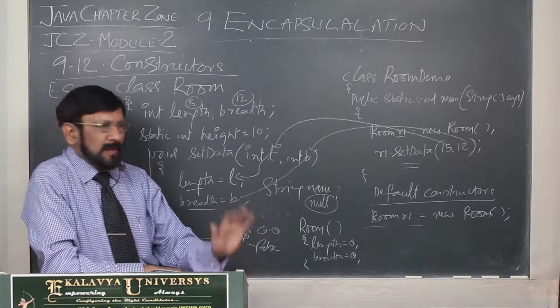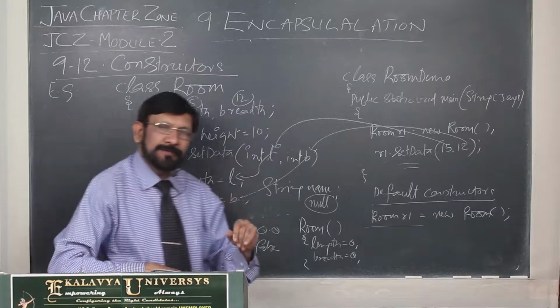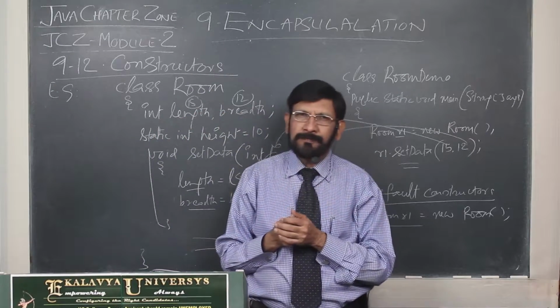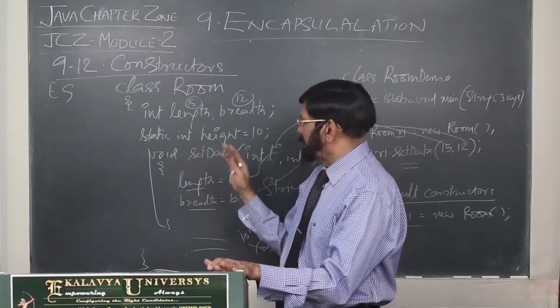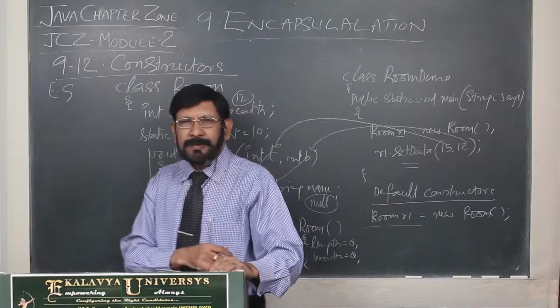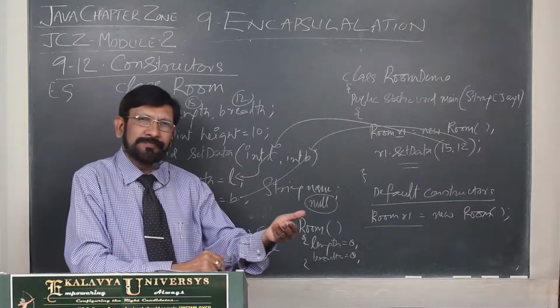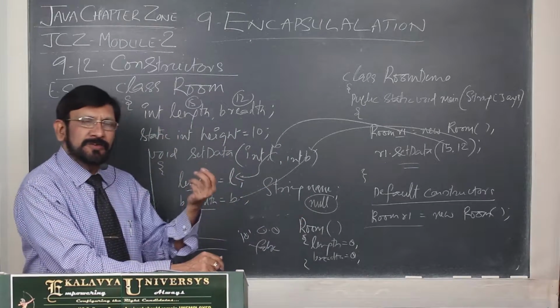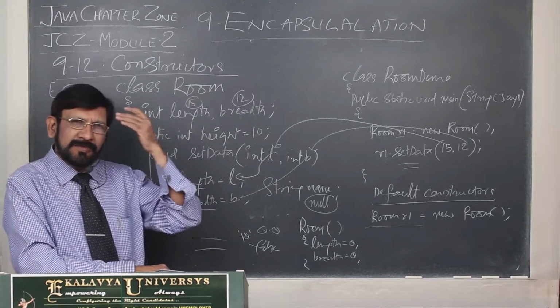Actually, if this initialization mechanism is left to the programmer, they may behave as they like. I have given setData. Somebody may give inputData, somebody may give getData, somebody may give initializationOfData. Whatever names they like, they give.